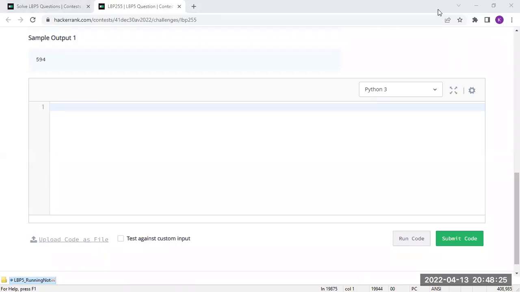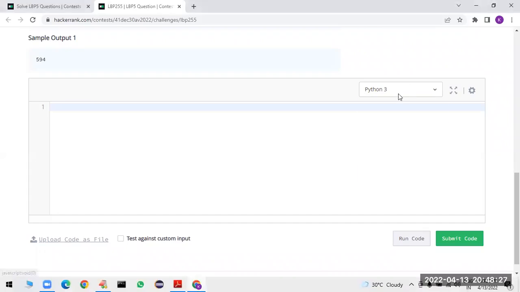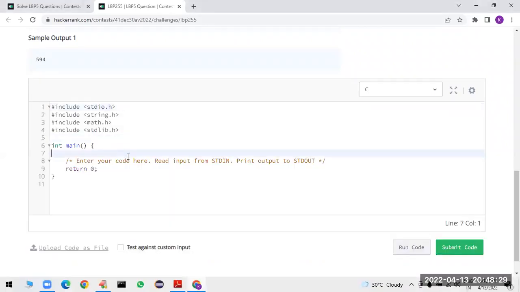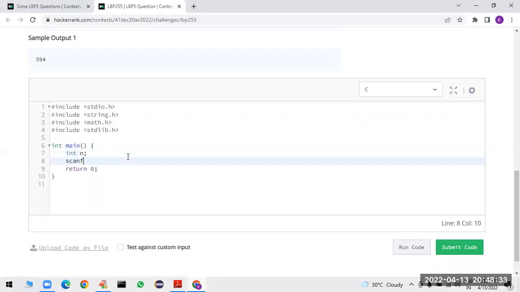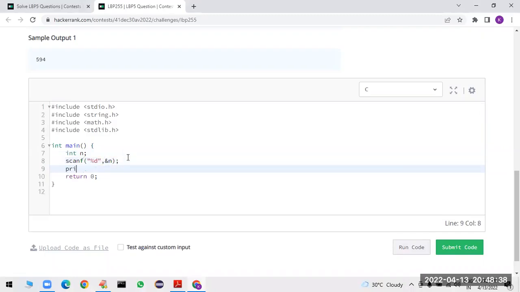Yes. Sir, let me implement this program. So I'm taking C language code first. Integer n I'm taking. Sir, scanf percentage d comma ampersand n we have to take. Here directly you can print the result, n minus reverse of n, where we have to write the reverse code manually.